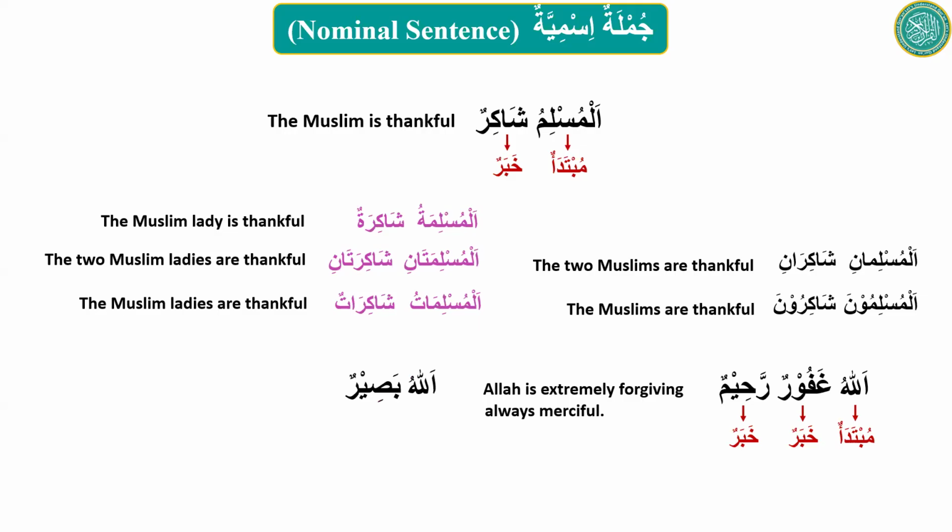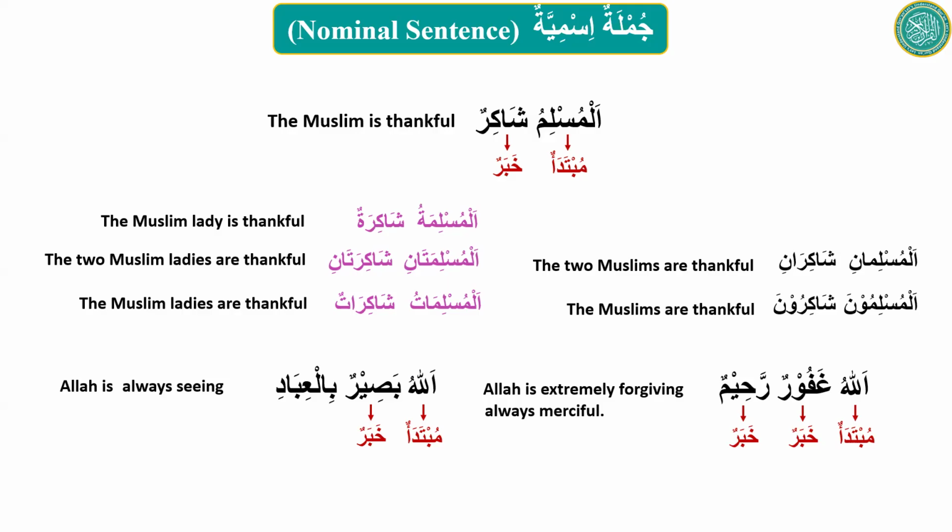Next, Allahu basirun, very similar to Allahu ghafurun. Allah is always seeing. This is what it means. Allahu, the lafzul jalala, will be mubtada, and basirun will be khabar. But sometimes you will see a word like this, bil ibad.